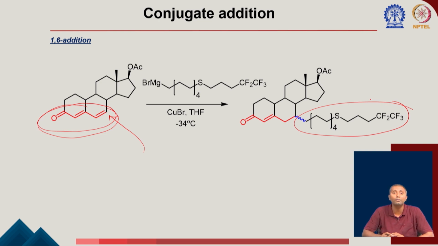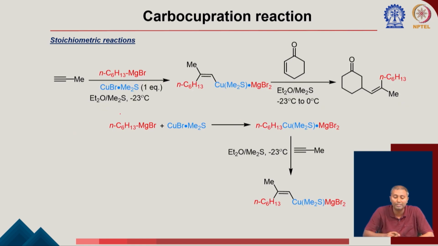So you have to understand that if you find there is an enone, and again you can see this position is also hindered. Okay, so this is also trisubstituted. You have both the substitutions here. So this double bond is actually disubstituted. So this is going to form a quaternary carbon. So sometimes if you have a conjugation, then 1,6 addition is preferred.